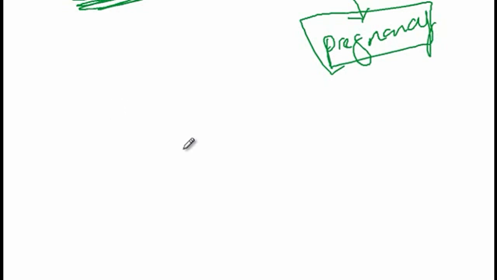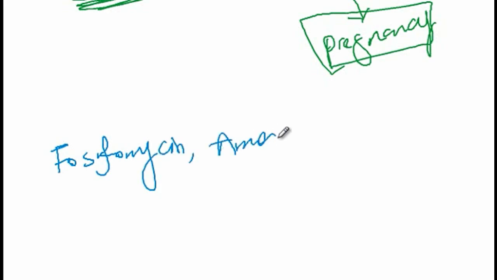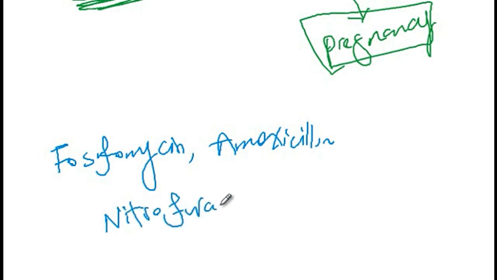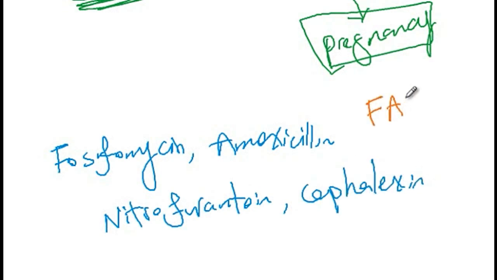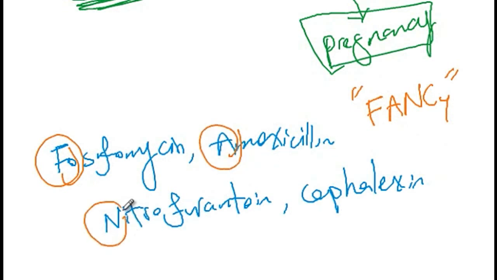So for the treatment of the urinary tract infection during pregnancy, you have 4 choice of medications that you can use, and these include fosfomycin, amoxicillin, nitrofurantoin, as well as the cephalexin. So you can use the memory aid FANCY to help remember these drugs. F for fosfomycin, A for amoxicillin, N for nitrofurantoin, and then C for cephalexin, so FANCY. And that concludes our discussion.